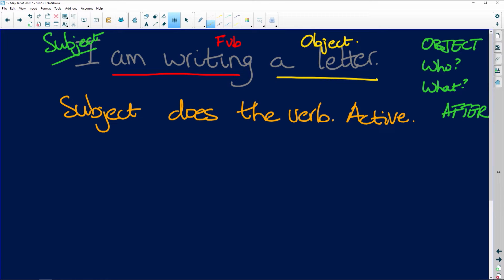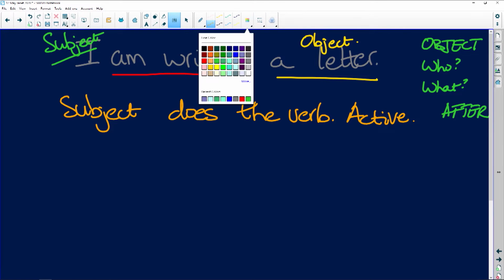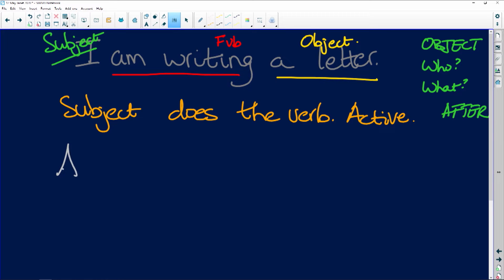Take the object and make it the new subject. Take the verb. Do we say, all right, I want to keep the same tense, present continuous. Do we say a letter am? No, a letter is. Now I need another word in here. I need to keep the ing. I need a word with ing here.